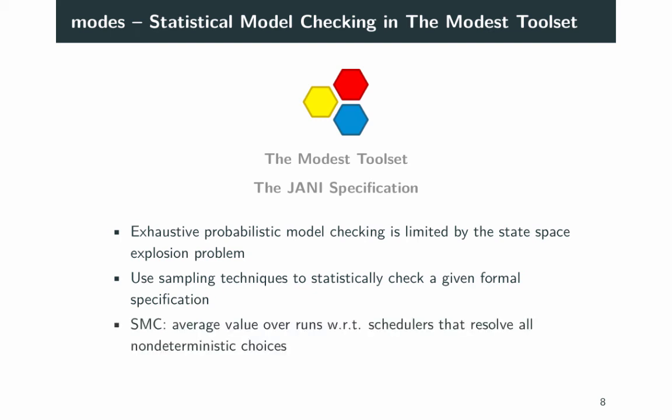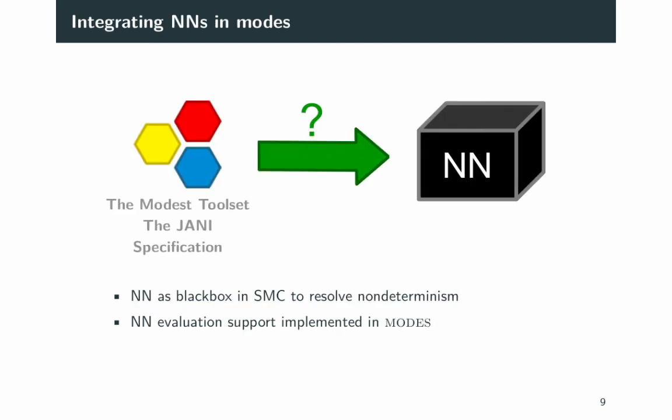In the presence of non-determinism, quantities of interest are defined with respect to schedulers that resolve all non-deterministic choices. So far, modes had the option to uniformly resolve non-determinism. We implemented a new option called Oracle. This option serves as a black box resolving non-determinism. We here concentrate on neural networks.